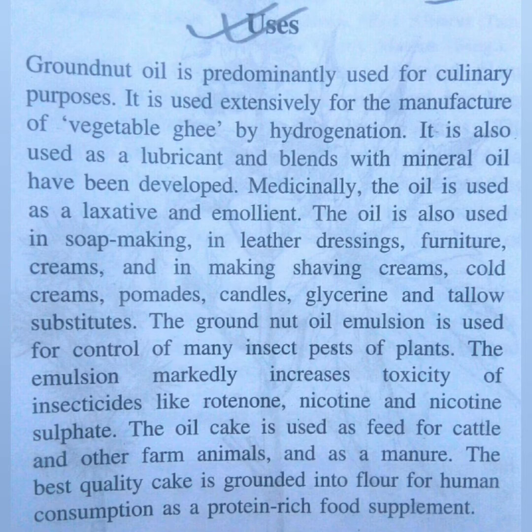This is usually used as feed for cattle and other farm animals, or it can also be used as manure.